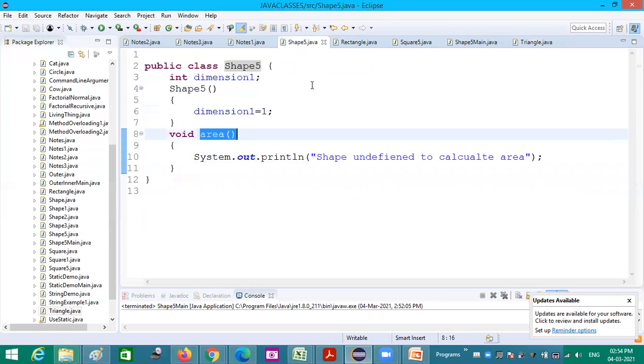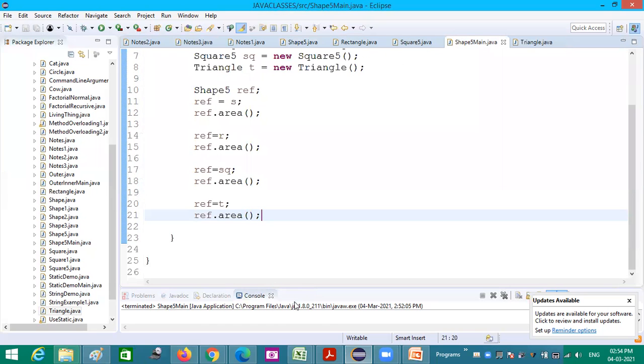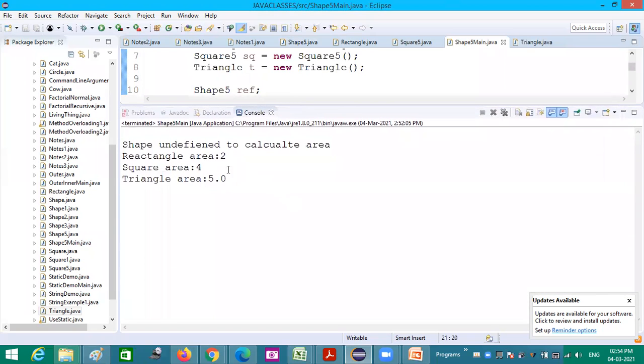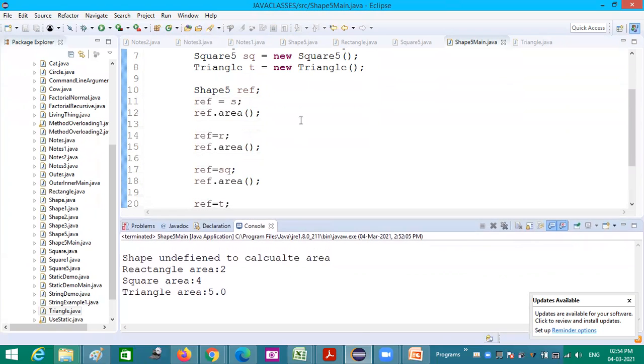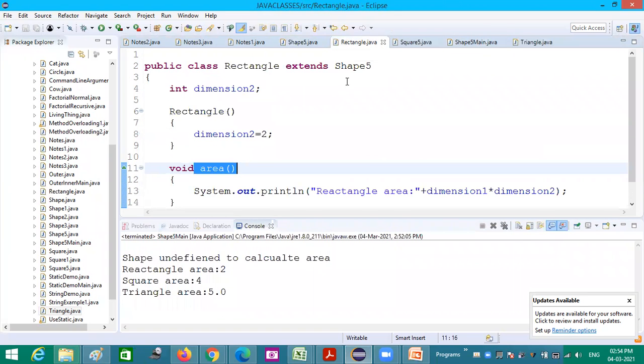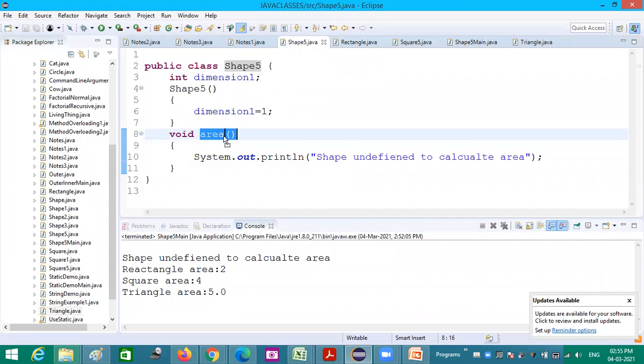Now all the three I am executing from here, and the output says rectangle area is coming, square area is coming, triangle area is also coming, but shape area is undefined. Why should I give some implementation to that? Is it necessary to give? There is no meaning in giving area there, but I want to make the method overriding concept. So the base class must have the area method.